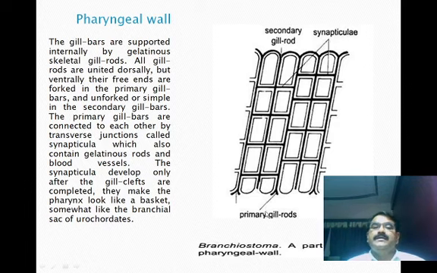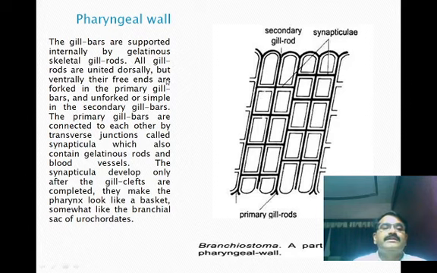Okay, now the gill bars are supported internally by gelatinous skeletal gill rods. Internally the primary and secondary gills get supported by the gelatinous skeletal gill rods. Here are the gill rods.